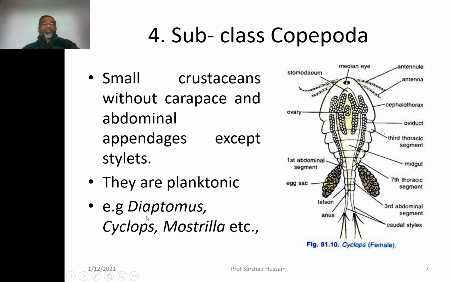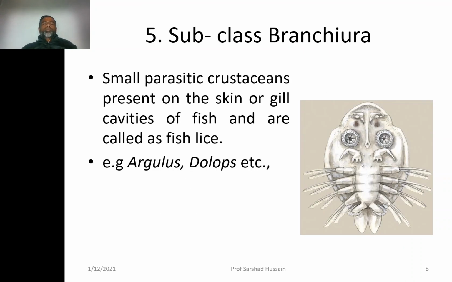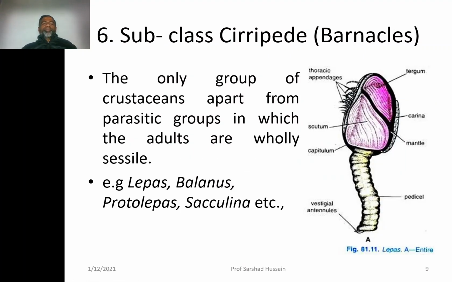Examples are Diaptomus, Cyclops, Monstrilla, etc. Fifth subclass is Branchiura. They are small parasitic crustaceans present on the skin or gills of fish, so-called fish lice. Examples, Argulus, Dolops, etc.